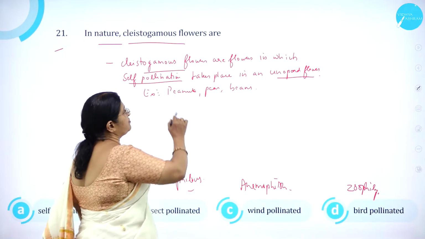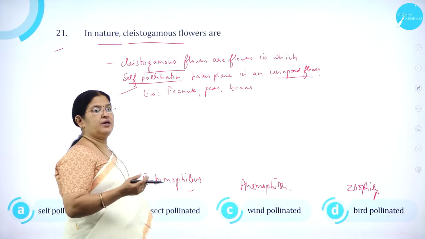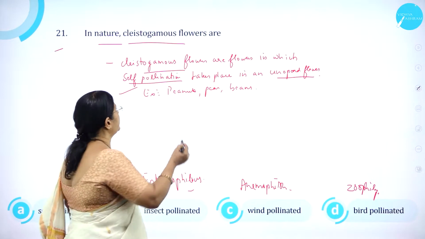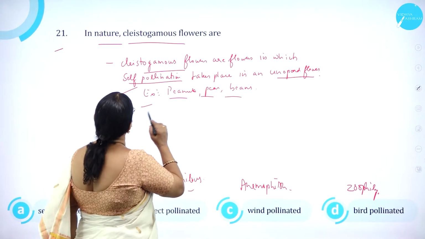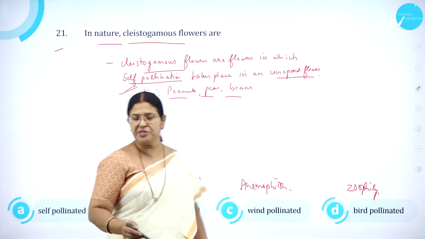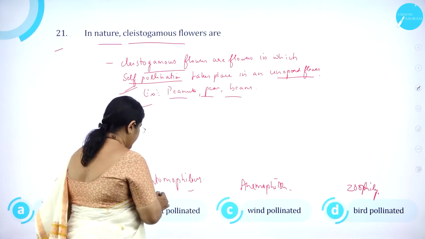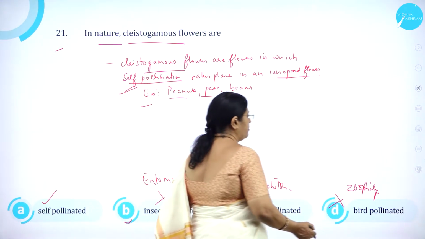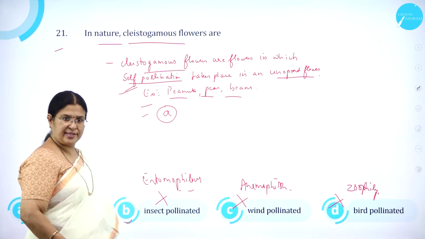So cleistogamous flowers are flowers in which self-pollination takes place inside as the flowers remain unopened. For example, like we have peanuts, peas, and beans. So, in nature, cleistogamous flowers are self-pollinated. Option A, self-pollinated is correct. Option B, insect-pollinated is wrong. Option C, wind-pollinated is wrong. Option D, bird-pollinated is wrong. So, option A is correct.